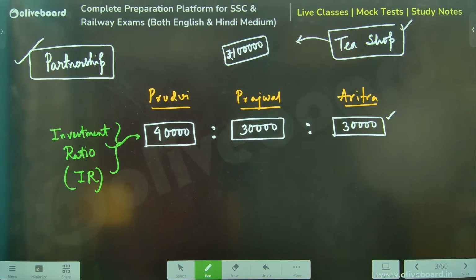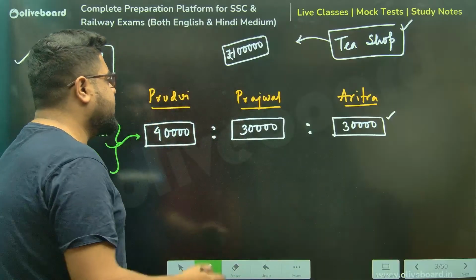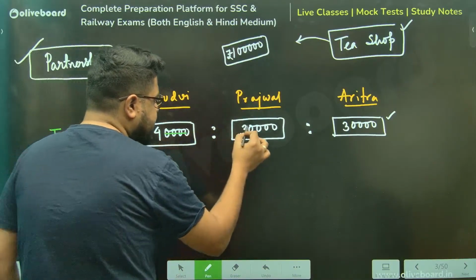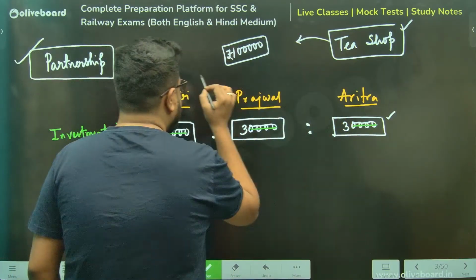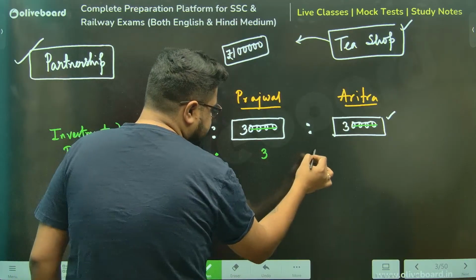Is it clear to everyone? Just do let me know. This is called your investment ratio. Now I can cancel and figure out, sir, 4 zeros you can cancel, 4 zeros here, 4 zeros here. So the investment ratio comes out to be 4:3:3, sir.